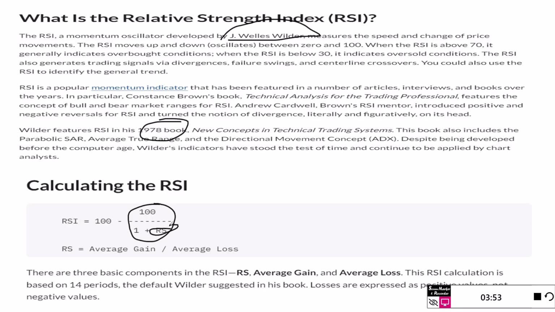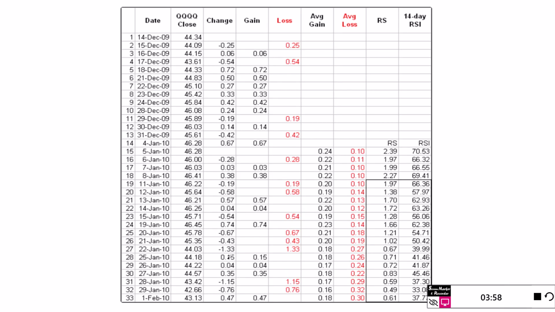What is RS, Robin? RS is nothing but the summation of all the gains divided by the summation of all the losses. So let's take a typical example. This is the closing price of the instrument. What we'll do is subtract the first from the second. If the change is positive, it will plot the data over here, and if the change is negative, it will plot the data over there. From 16 December 2009 onward, if you see the change is positive, it will plot the data here. So what it is doing is plotting this data, which is coming in negative and positive, into two columns: the gains and the losses.